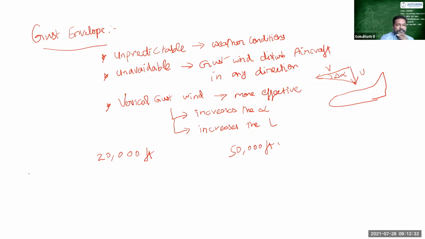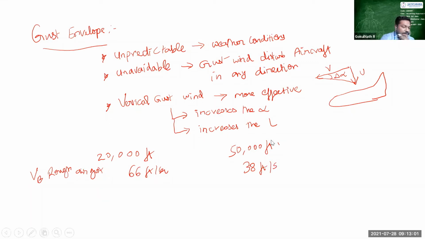So one is rough air gust speed. During rough air gust, the speed of the rough air gust is said to be 66 feet per second at 20,000 feet, and then we have 30 feet per second at 50,000 feet altitude, right?